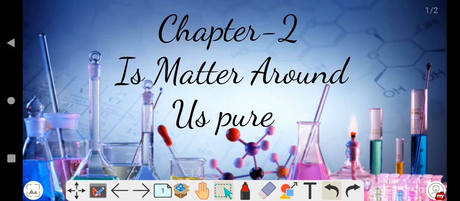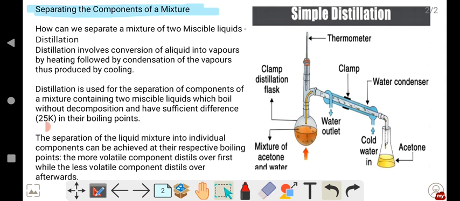So children, today let us continue our new session with separation of mixtures with some more methods, that is how to separate the components of a mixture if the mixture is of two miscible liquids. So first of all, before going to the explanation, first I want to clear the word miscible. What do you mean by miscible?